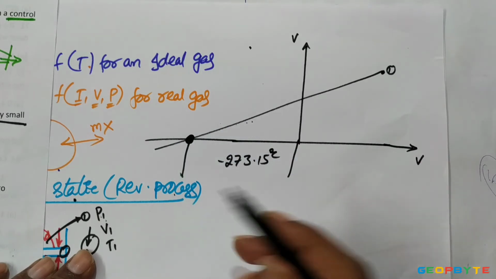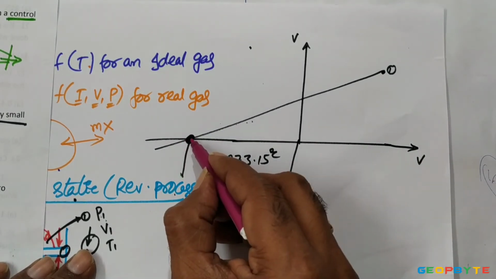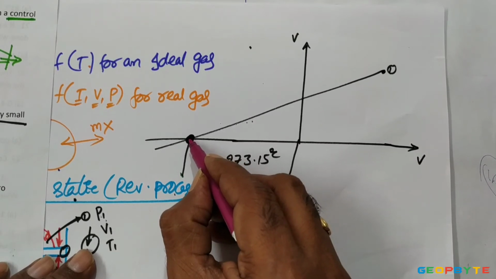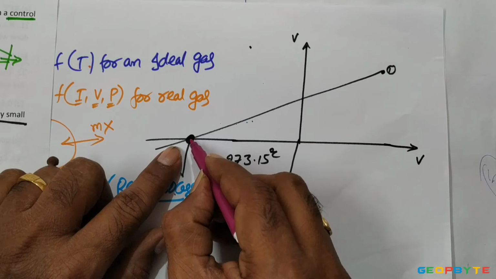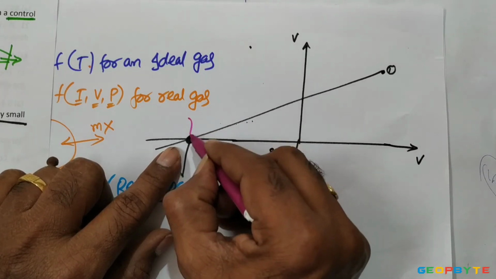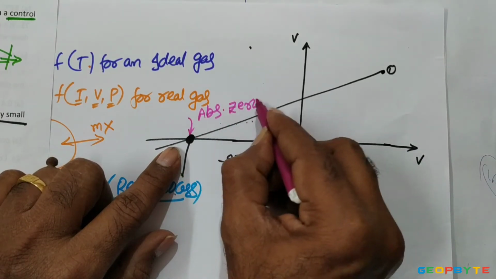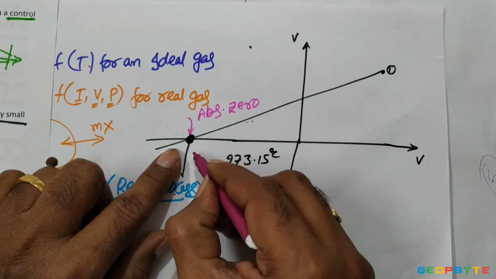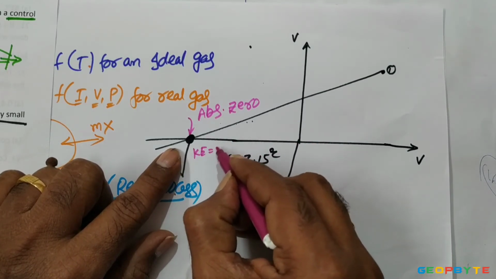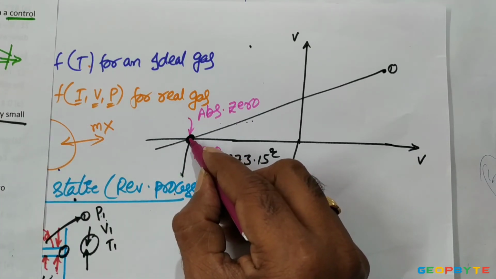It doesn't mean that self volume is zero. Self volume exists, but the volume occupied by the gas due to free motion is zero. At that state, molecules present in the gas are unable to move from one location to another. That state is called absolute zero state. At that state, volume occupied by the gas due to free motion is zero, or kinetic energy of the gas is zero, or internal energy equals zero, and entropy is also taken as zero.